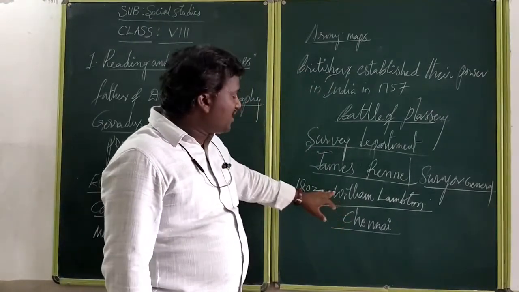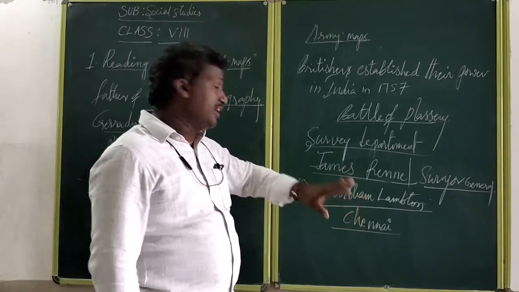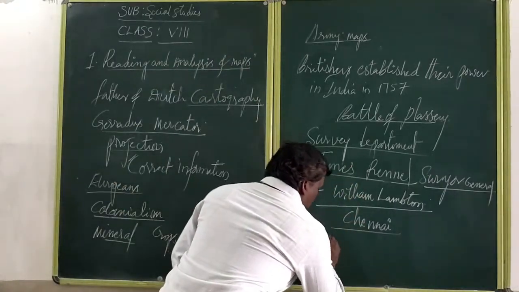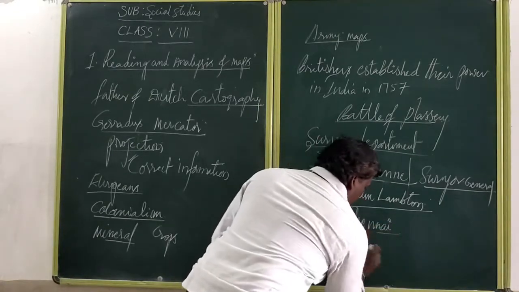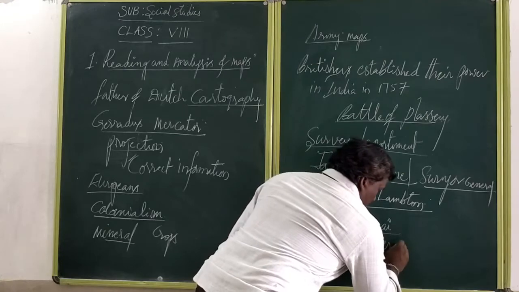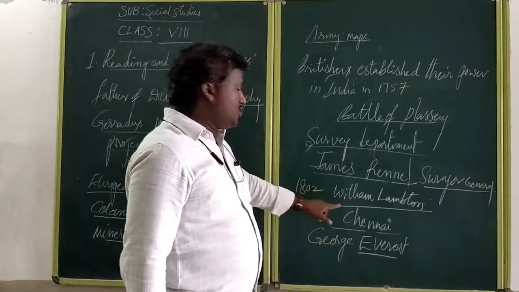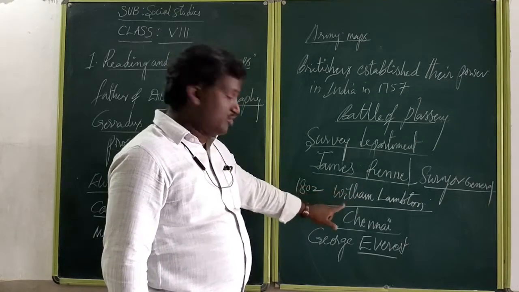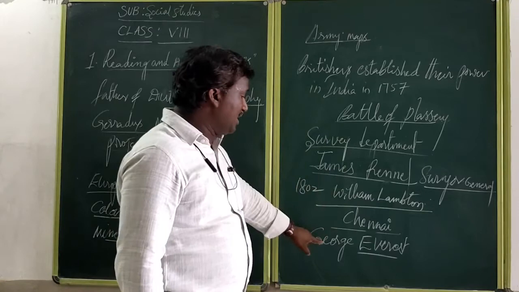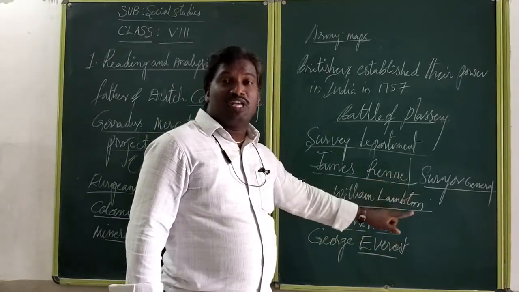The geographical survey started by William Lambton from Chennai was completed by George Everest. Am I correct? Mount Everest is named after him.